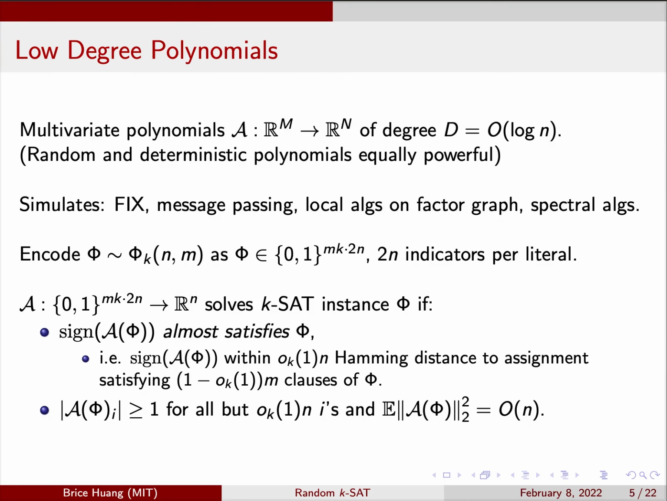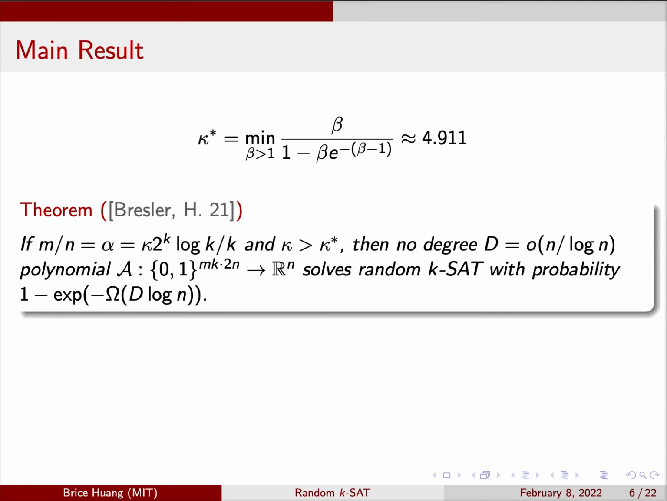We also require a normalization condition on the polynomial. We won't worry about this. All the above algorithms can be implemented in a way that respects this condition. We can now state our main result. Let kappa star be the constant shown here, about 4.9.